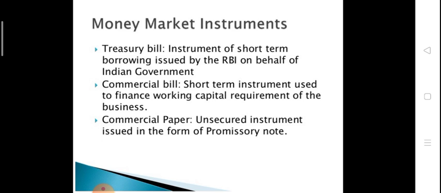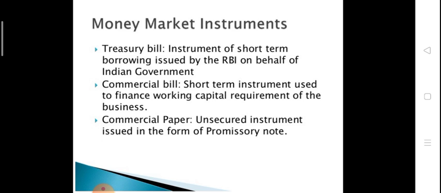Like if we purchase a treasury bill of 1 lakh, then we will get that treasury bill at 10% discount, means we spend only 90,000 to purchase it, and if we want to sell that treasury bill, then we will get the full amount, means 1 lakh. So 10,000 is a profit.